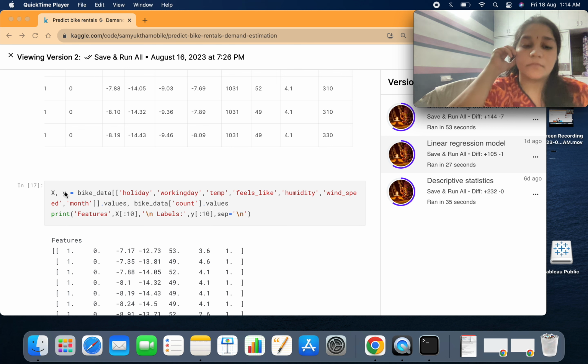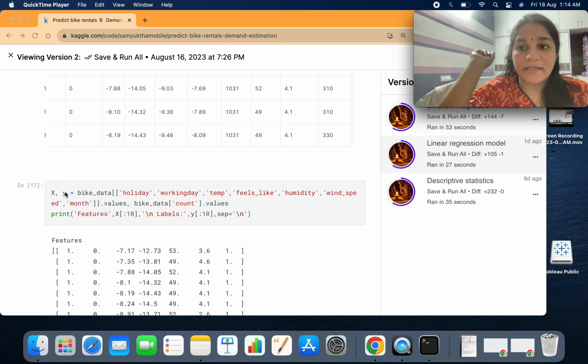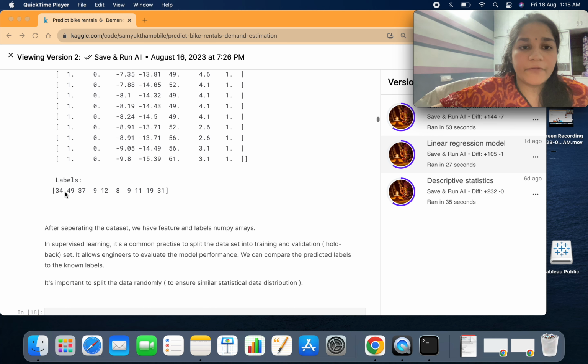Because when the data keeps growing and becomes big, we can't keep comparing the actual and the predicted values. So machine learning models like linear models, decision trees, or random forest are used for finding out the prediction value, or what the bike rental would be in the future.